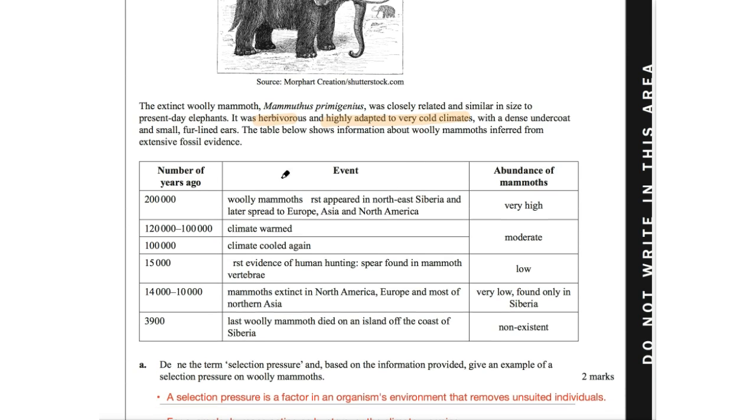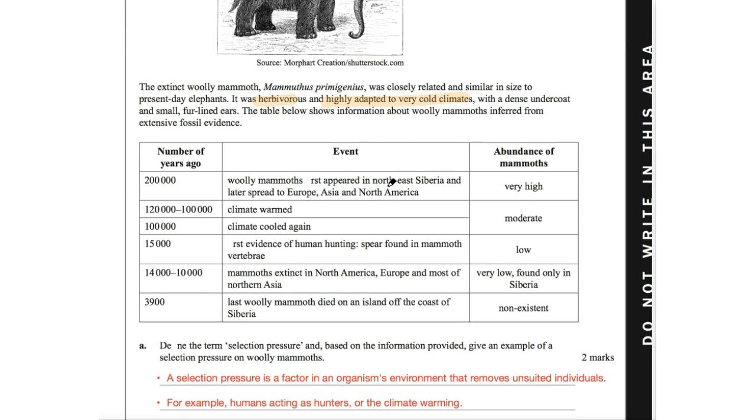So what we look at is the number of years ago, the event, and the abundance of mammoth. Clearly there's going to be a link between the event that occurs and the abundance, whether it's cataclysmic, etc. So we look at this one, very high because they first appeared in northeast Siberia and all those countries. The climate warmed and then cooled again. So this particular change in temperature could be due to a decrease in the abundance of mammoths. Then we look at human hunting. That would clearly clear out a lot of these woolly mammoths and hence led to the low abundance of mammoths. And then from then on, it was a downhill spiral until they were non-existent 3,900 years ago, when the last woolly mammoth died.